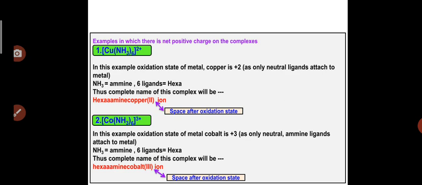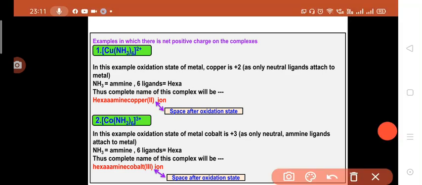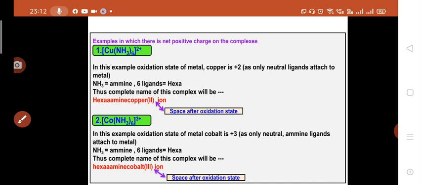Now we can see that there is a space after writing the oxidation state of the metal atom. This space should be written between the oxidation state, which is written in Roman numerals, and the name ion, which should be given to those complexes which have a net positive charge. So that is the rule for those complexes which carry a net positive charge.